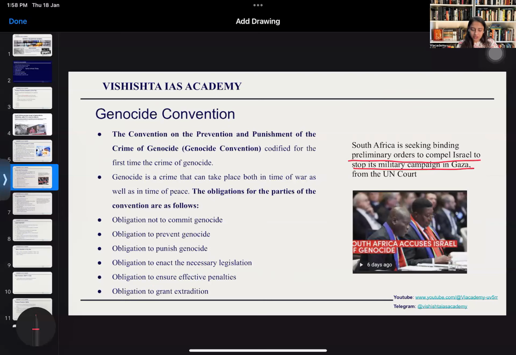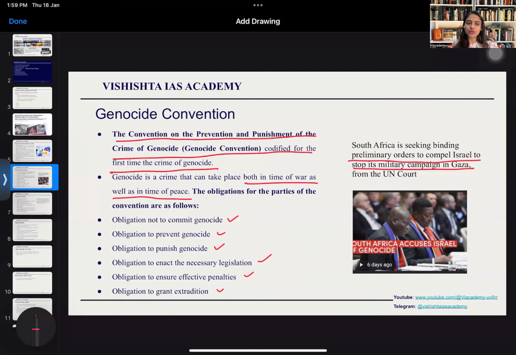So, what is the Genocide Convention? The Convention on Prevention and Punishment of the Crime of Genocide codified for the first time the crime of genocide. Genocide is a crime that can take place both in times of war as well as in times of peace. And these are the obligations for the parties to the Genocide Convention: the obligation not to commit genocide, prevent genocide, punish genocide, enact the necessary legislation, ensure effective penalties, and grant extradition. So these are the things which you should know.